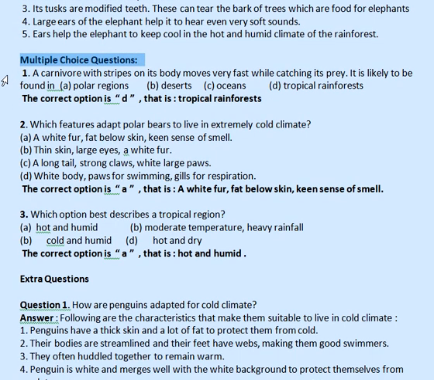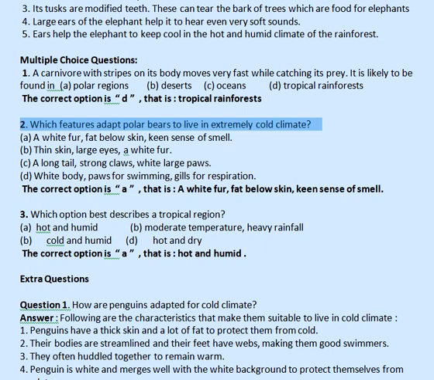Multiple choice questions. 1. A carnivore with stripes on its body moves very fast while catching its prey. It is likely to be found in A. Polar regions, B. Deserts, C. Oceans, D. Tropical rainforests. The correct option is D, that is, tropical rainforests.